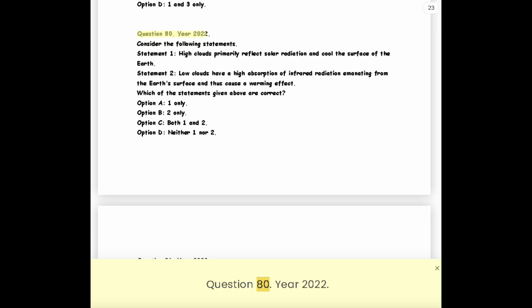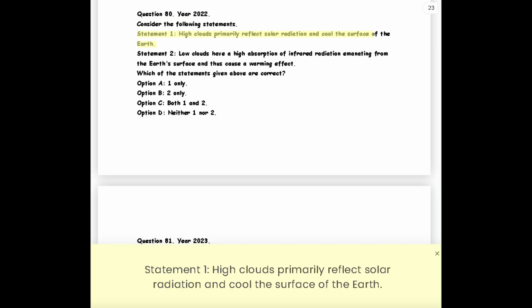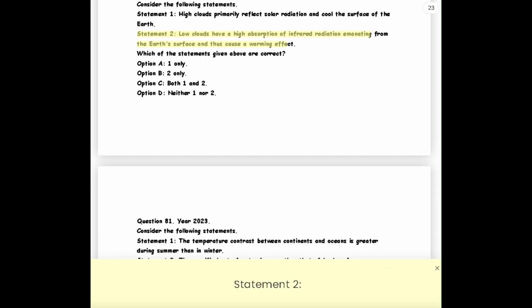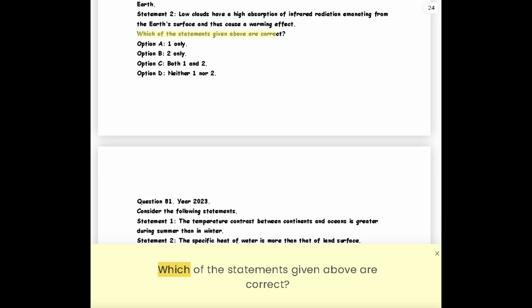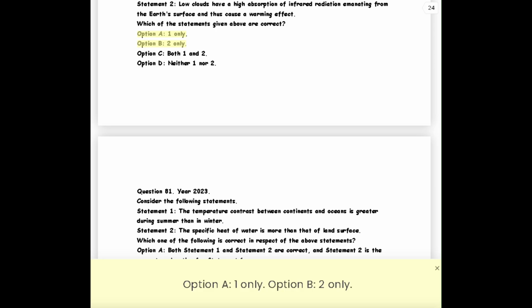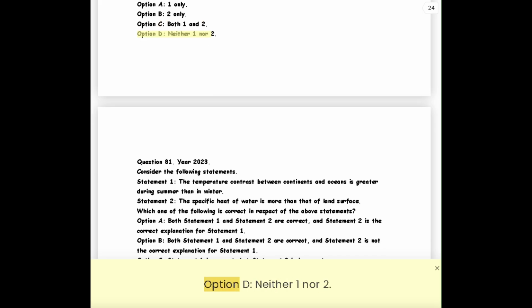Question 80. Year 2022. Consider the following statements. Statement 1. High clouds primarily reflect solar radiation and cool the surface of the Earth. Statement 2. Low clouds have a high absorption of infrared radiation emanating from the Earth's surface and thus cause a warming effect. Which of the statements given above are correct? Option A, 1 only. Option B, 2 only. Option C, both 1 and 2. Option D, neither 1 nor 2.